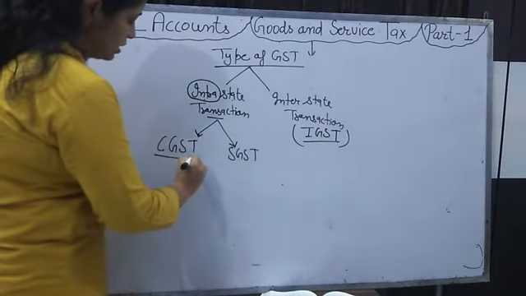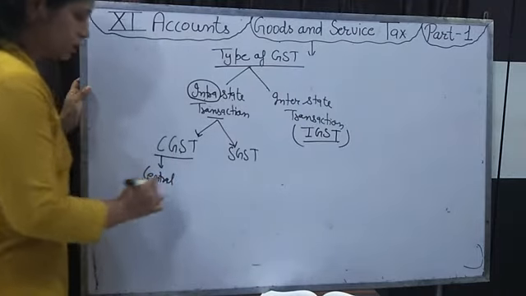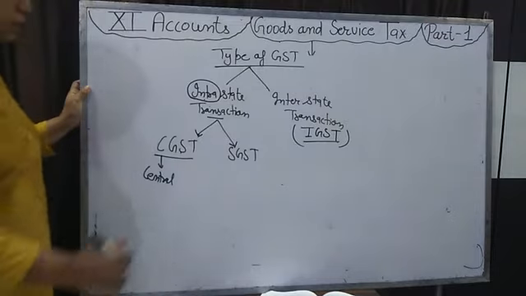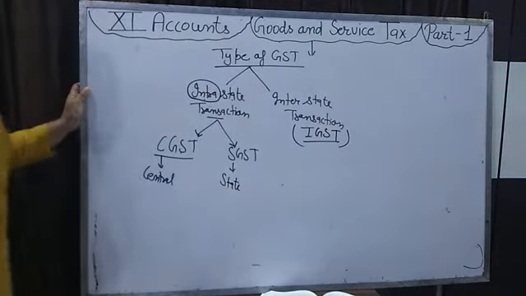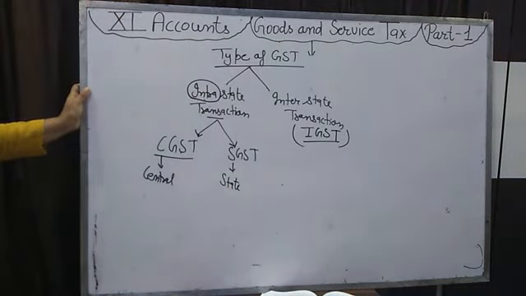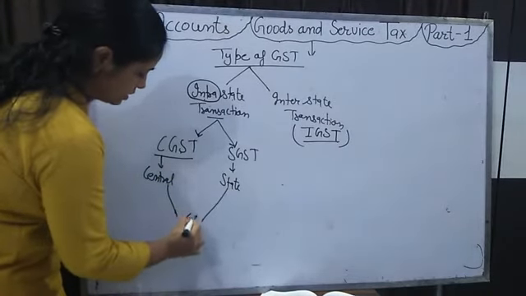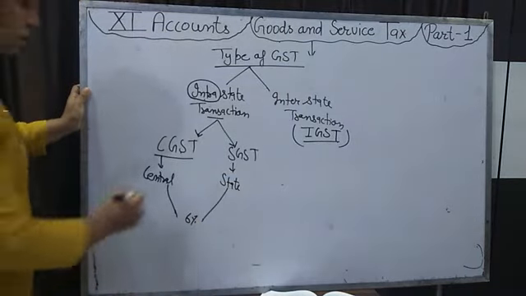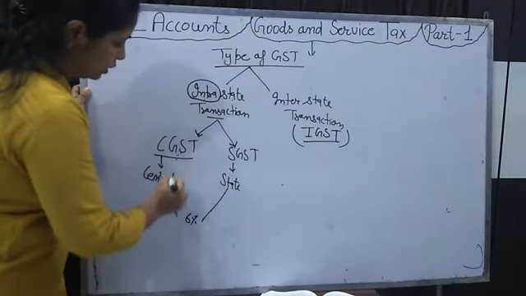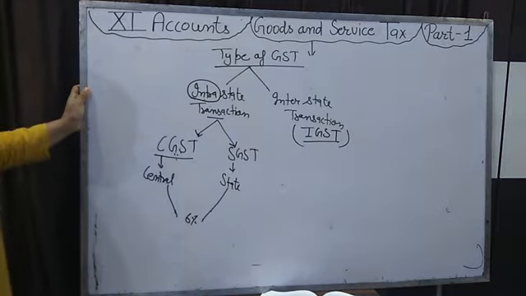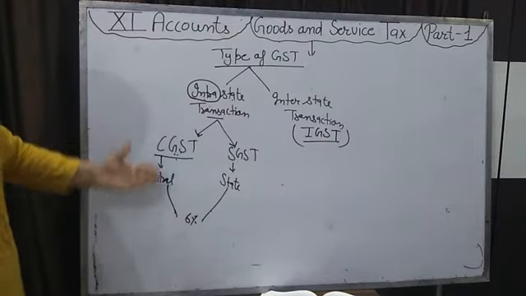One is CGST. This is Central Goods and Services Tax, which will be paid to the central government. SGST, State Goods and Services Tax, will be paid to the state government. These rates are the same. For example, 6% of CGST and 6% of SGST. We will collect two types of GST from the customer, and we have also paid those two types of GST to our supplier.